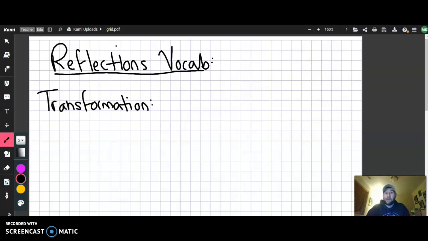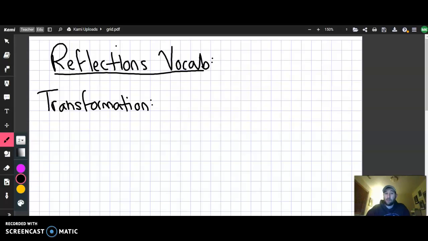This week we're talking about reflections. Now, reflections, like in a mirror, absolutely has the same meaning as in mathematics. Before we can talk about reflection specifically, we have some vocabulary to go over as well.